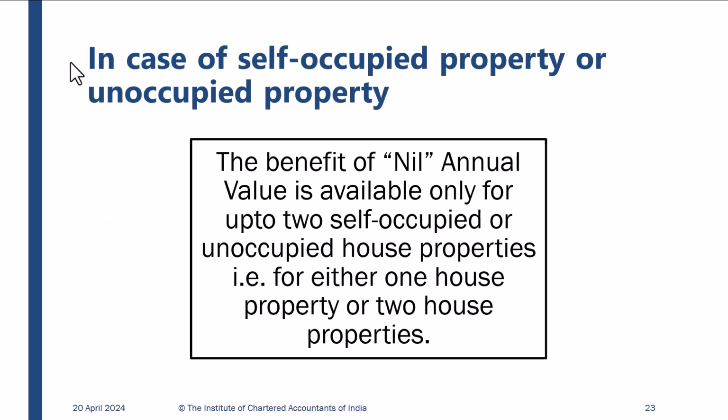The benefit of nil annual value is available only for up to 2 self-occupied or unoccupied house properties. That is for either one house property or two house properties. So that means, if you are having two houses, they are either self-occupied or they are not occupied at all. You are occupying one, another house is vacant. So both can be treated as nil value. But in case you are having three houses, you will get the benefit for only two houses. So the other house will be considered as deemed to be let out and you have to pay taxes on it. So we'll understand that.